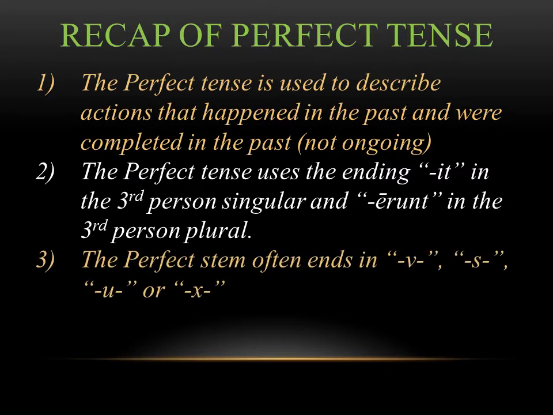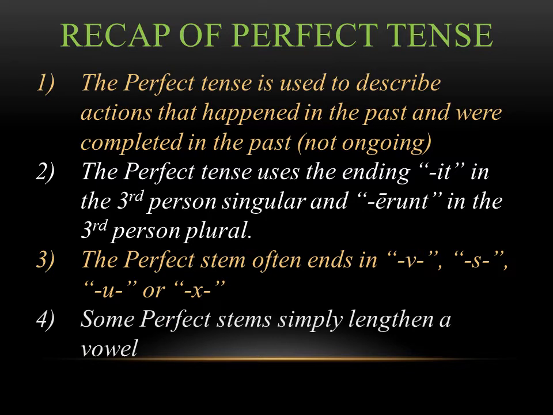You've also seen that the perfect tense uses an infix or a stem that's often a V, an S, a U, or an X. So this is a way of identifying the perfect tense when you see a Latin verb. And remember, some perfect stems are simply a lengthened vowel, which are much harder to spot. You have to really be paying attention to how the word is spelled, but once you get the hang of it, you'll be able to spot these more easily.